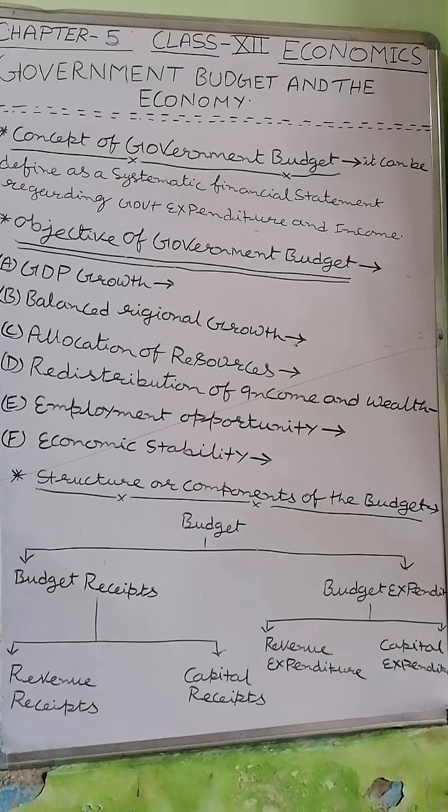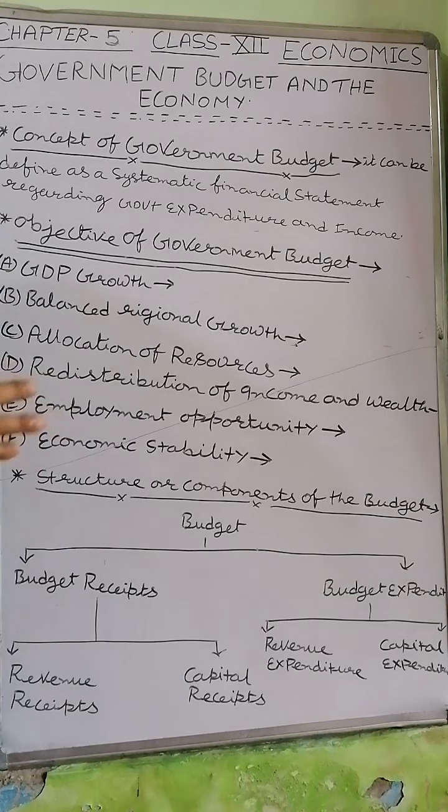Today in economics, we start a new chapter, chapter number 5 in macroeconomics, government budget and the economy. Students, after successful completion of chapter number 4, income and employment determination in an economy, and the next chapter based upon that, the problem of excess and deficient demand, now we move on to the next chapter.